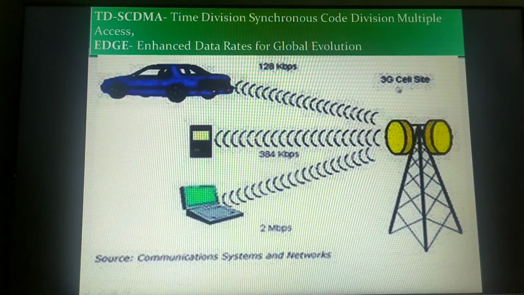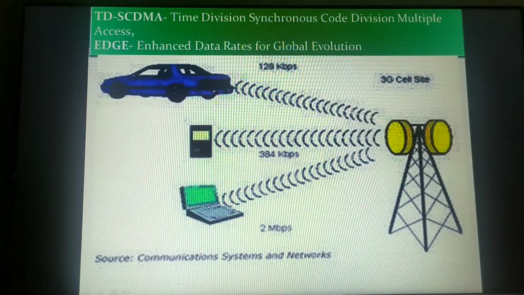You can see here a 3G cell site. That means an antenna, which is nothing but the base station, or the transceiver we can call. You can see one side is capable of receiving, and the other is capable of transmitting. That's why base stations are also called transceivers.